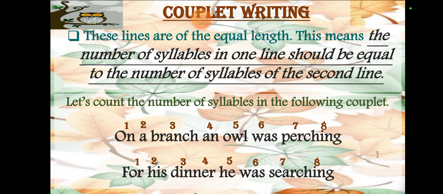Okay, like these lines are of equal length. This means that the number of syllables in one line should be equal to the number of syllables in the second line. Like, let's count the number of syllables in the following couplet. On a branch an owl was preaching: in the first one there are 8. And the second one, for his dinner he was reaching: in the second one it's also 8. That means they are equal, their length is equal.